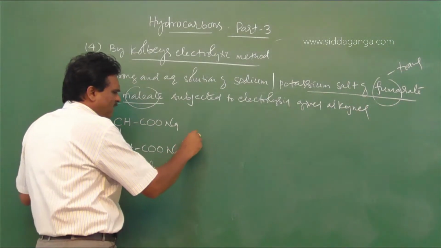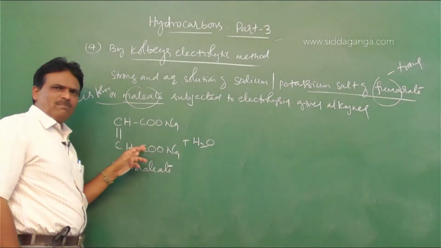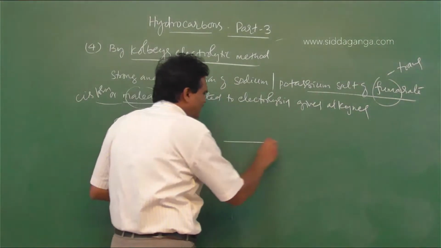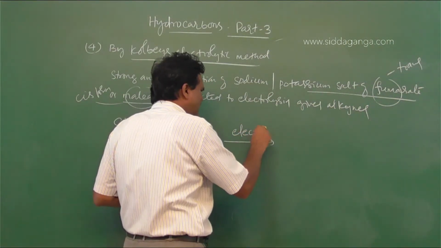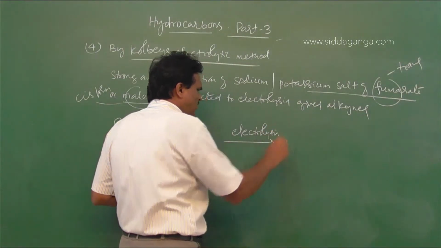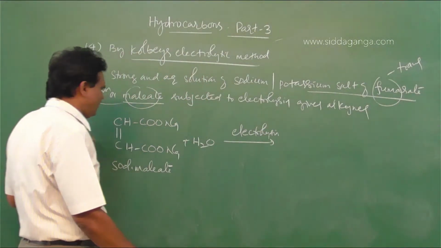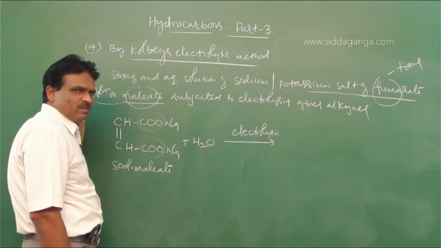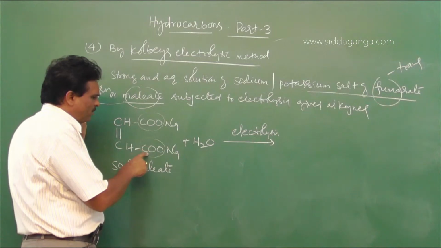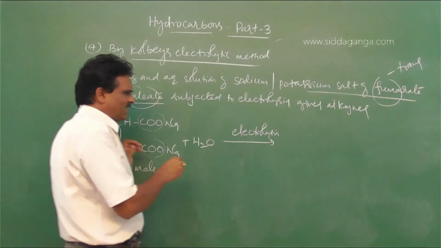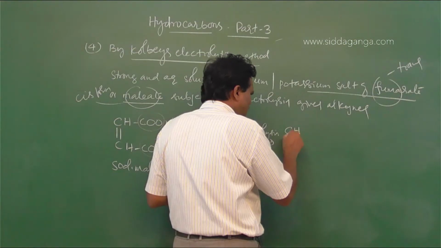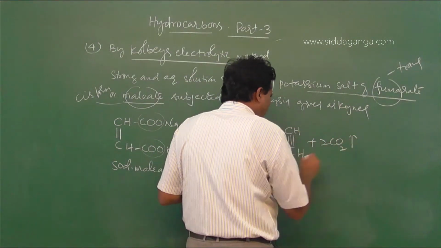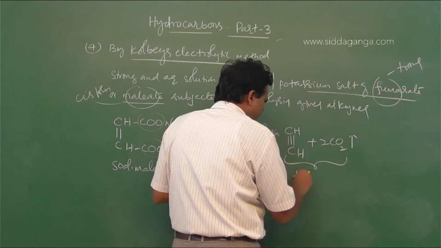So when an aqueous solution of sodium salt of maleic acid, or sodium maleate, is subjected to electrolysis, look here, CO2 is lost at the anode and then acetylene is obtained: CH triple bond CH plus 2 CO2. This is the reaction that takes place at the anode.